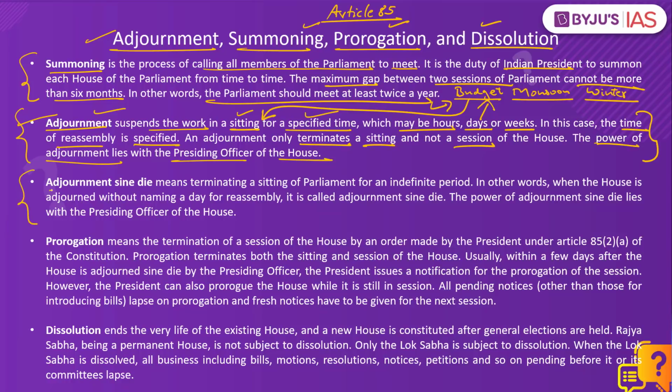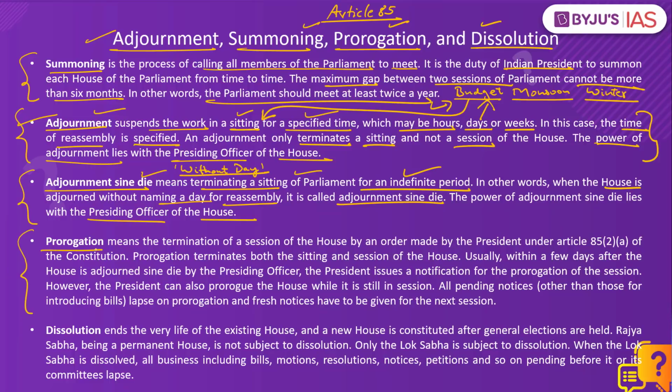Next, we have adjournment sine die, which we referred to in the question. See, sine die is a Latin word which means without a day. This provision is used to terminate a sitting of the parliament for an indefinite period. Basically, the house is adjourned without specifying a time or a date for reassembly, and such an adjournment is known as adjournment sine die. This power also lies with the presiding officer of the house.